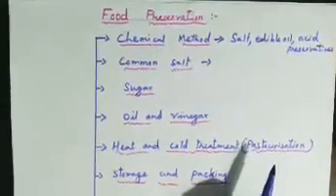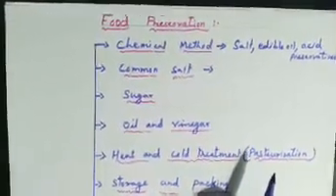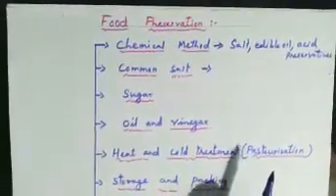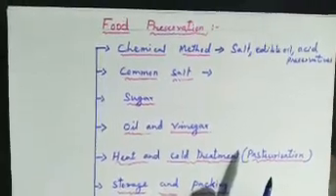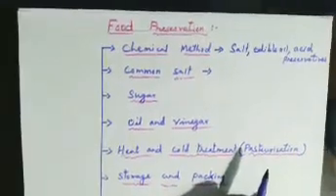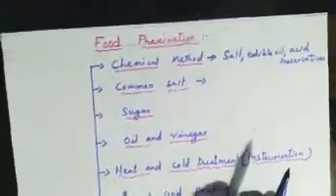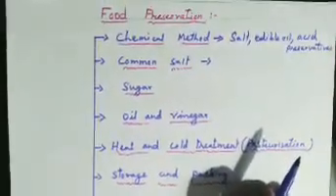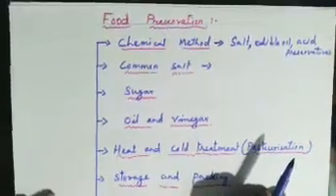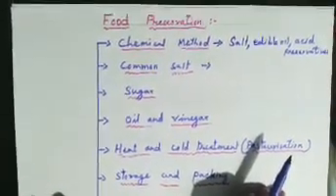Like mango, it gets spoiled, but the mango used to make pickle, which is kept for a long time, doesn't get spoiled. Why is it so? It is because to make the pickle we use some preservatives, that means some chemicals used to preserve the pickle.